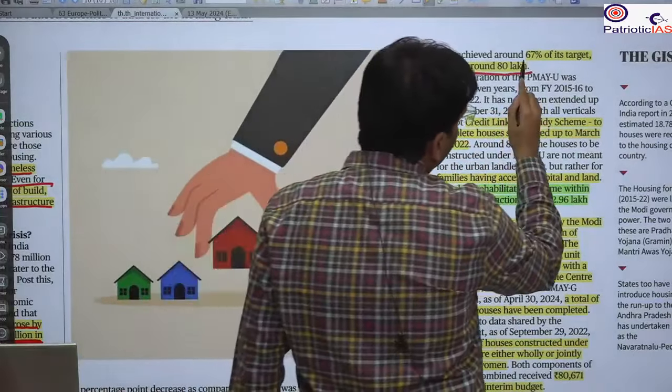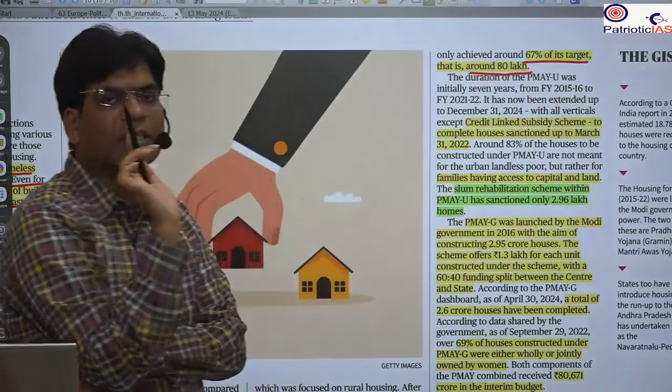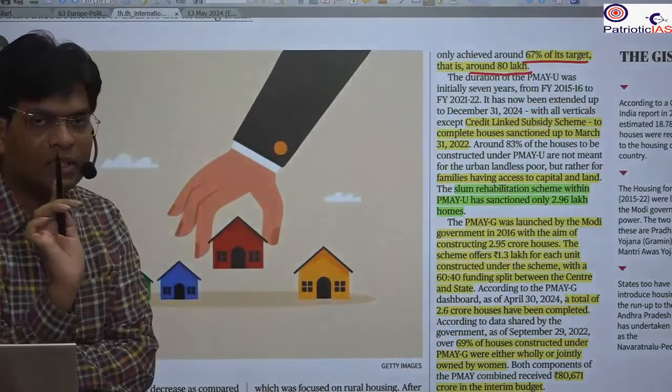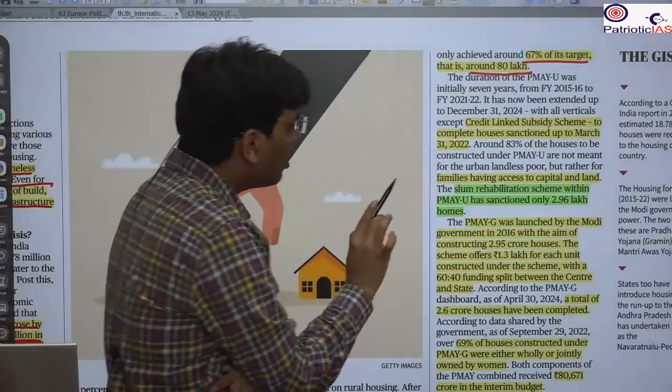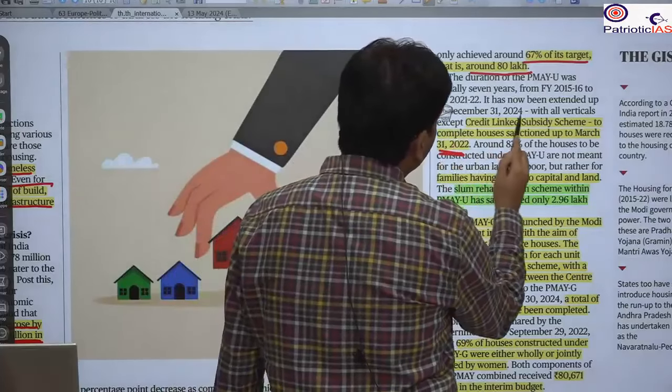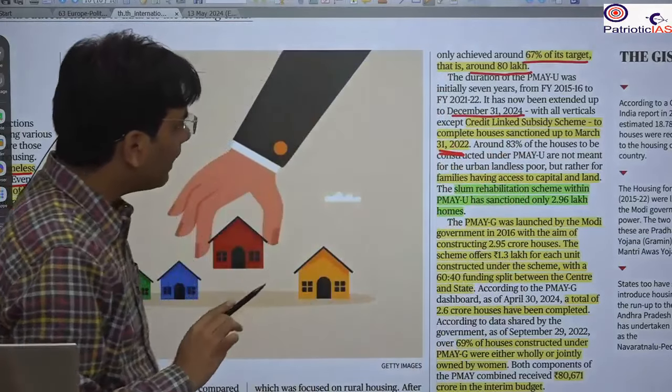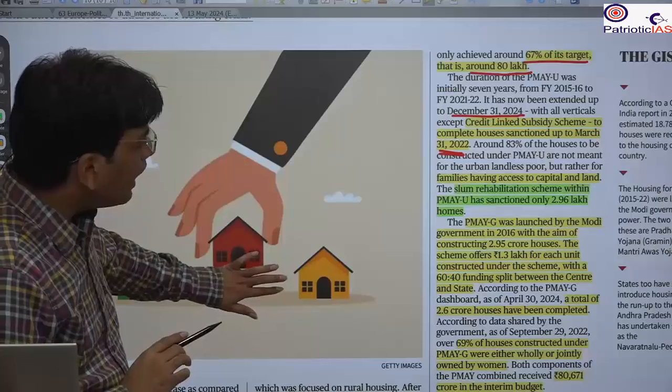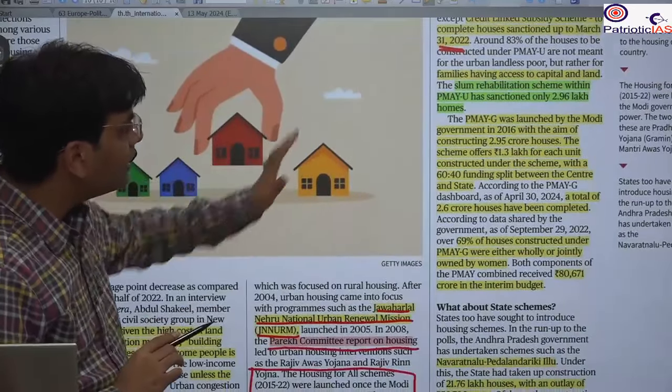So we have achieved 67% of the target. Still 33% of the demand is not met, and we are trying to complete it by December 2024. So this is the aim. About 40 lakh housing units are still needed.